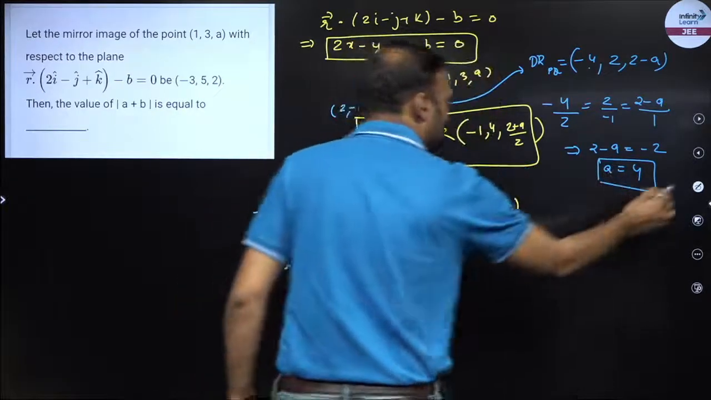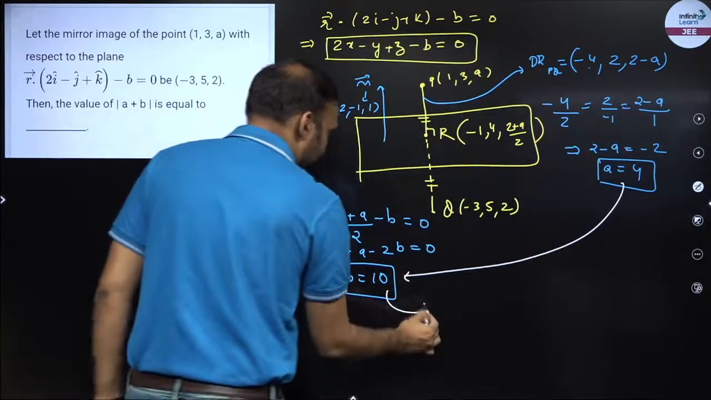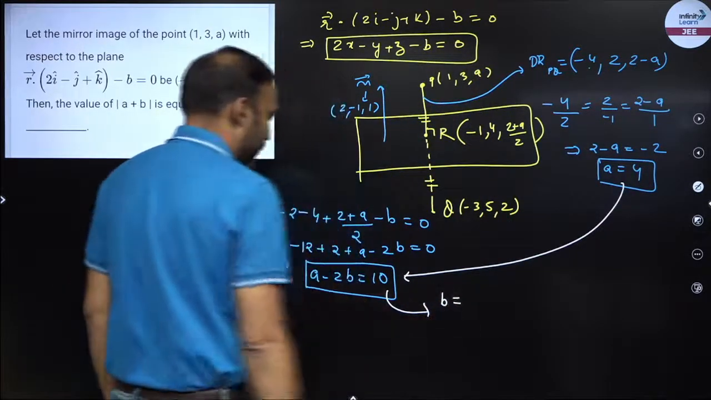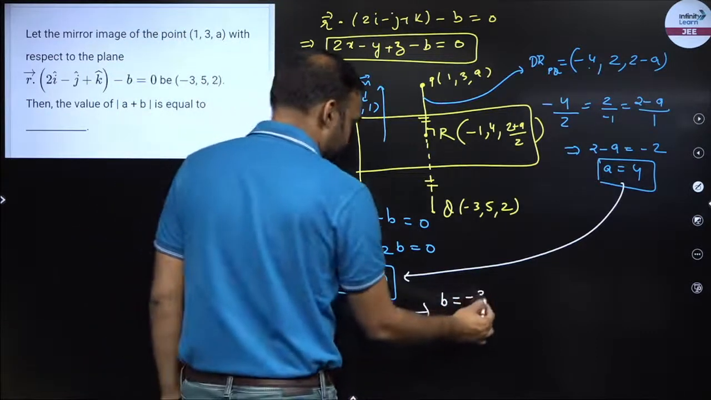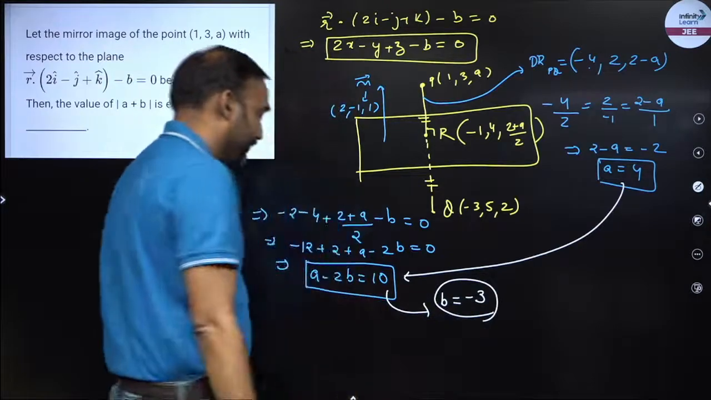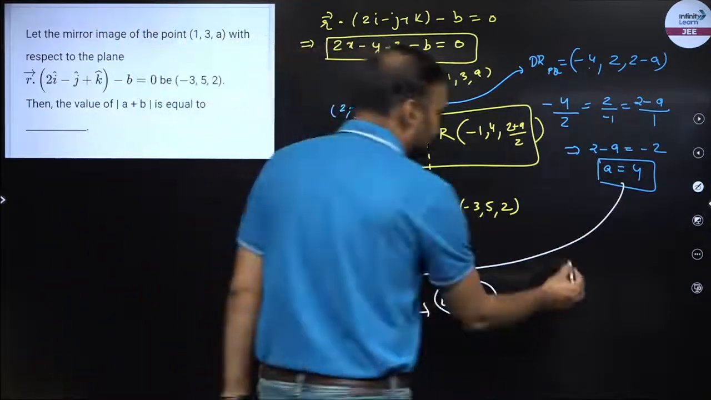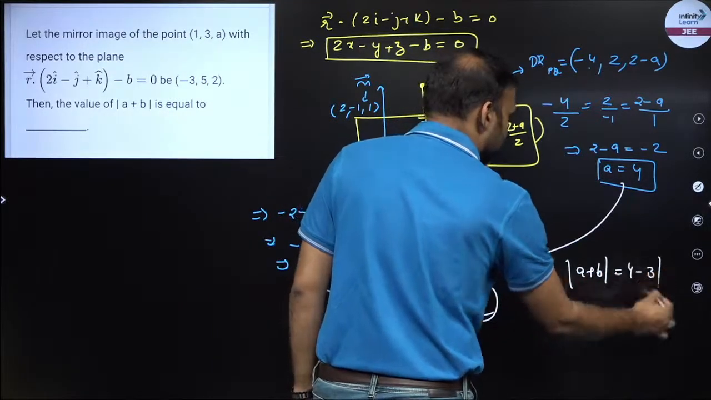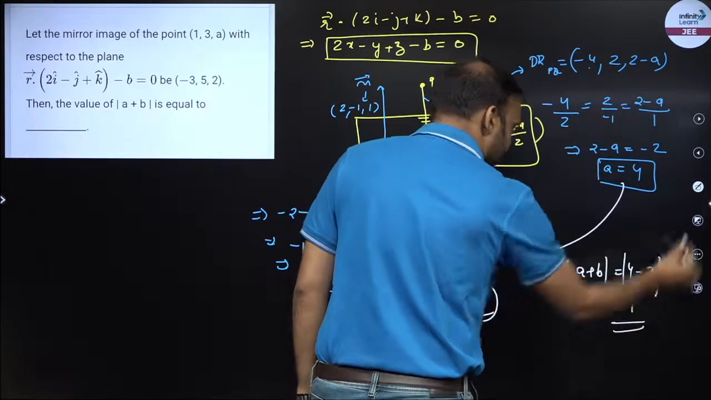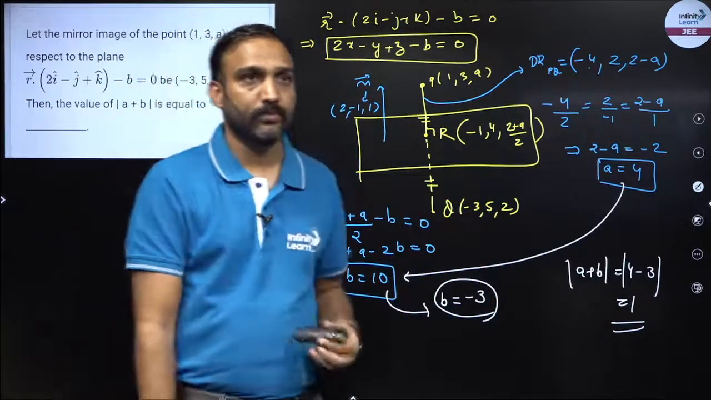Once I know the value of a, I can put this value in this equation, and from here I can get the value of b. So how much would b be? This is 4, so b is -3. Right? So a is 4, b is -3. We have to find out the modulus of a plus b. So modulus of a plus b would be how much? 4 minus 3 whole modulus, which is 1. So the answer for this particular example would be 1, right?